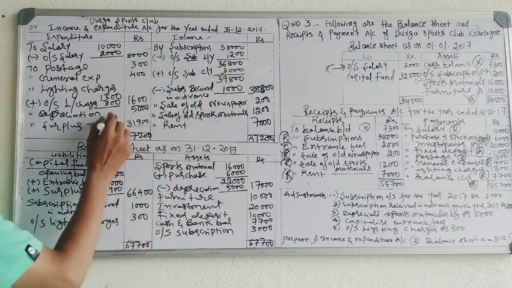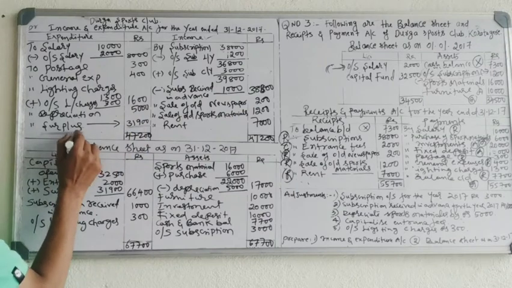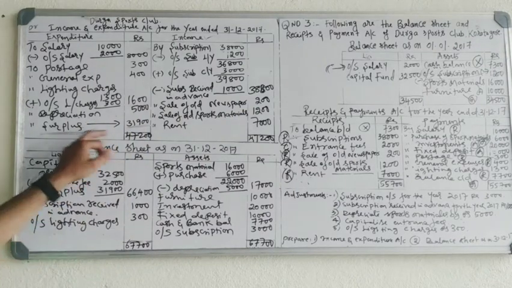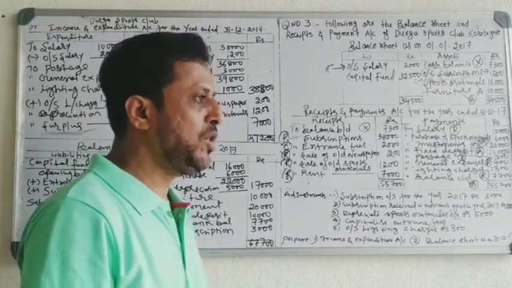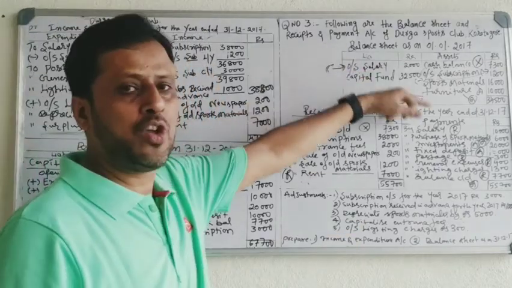Income is more, expenditure is less. So this is treated as surplus. This is called a surplus, 31,900. Now we go to the balance sheet. To prepare the balance sheet, you have to see the last year balance sheet.